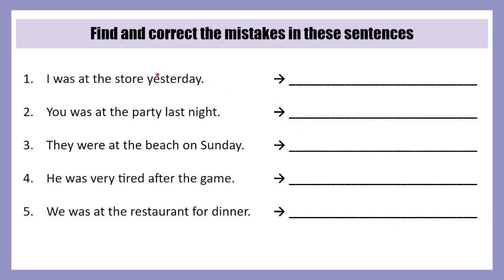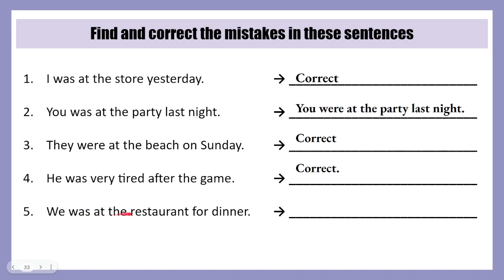Okay, let's fix the mistakes. I was at the store yesterday. That is correct. You were at the party last night. They were at the beach on Sunday is correct. He was very tired after the game. Correct. He was at the restaurant for dinner. Or sorry, we was at the restaurant for dinner. We were at the restaurant for dinner.